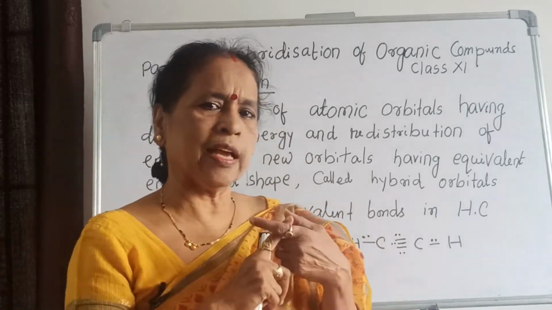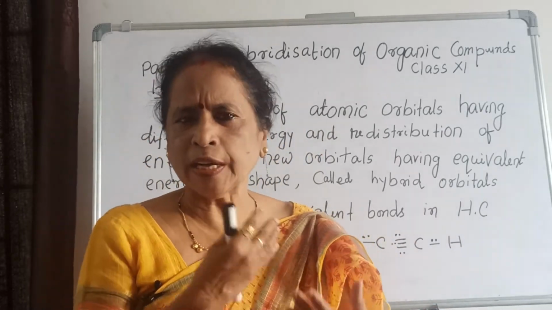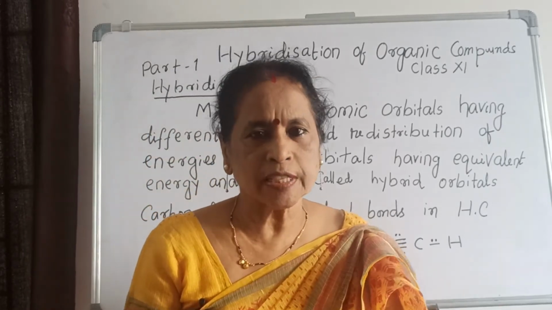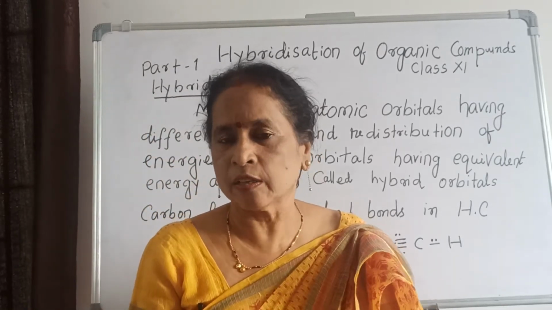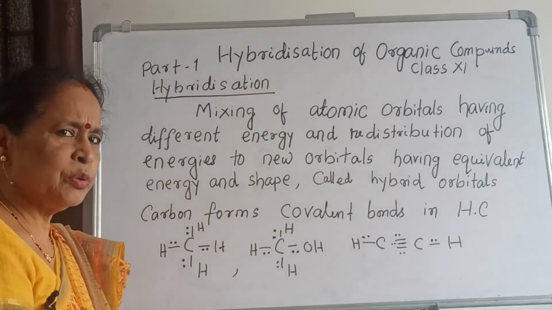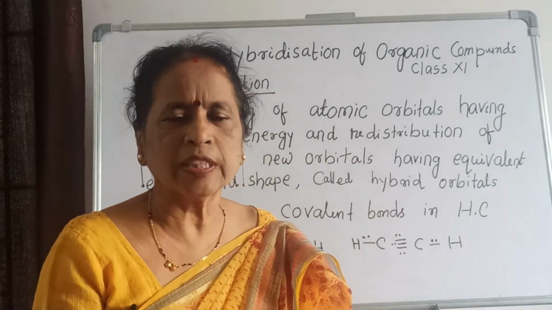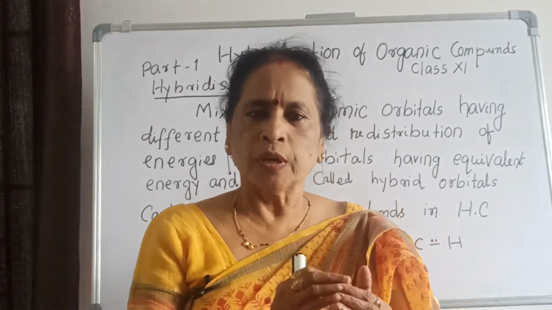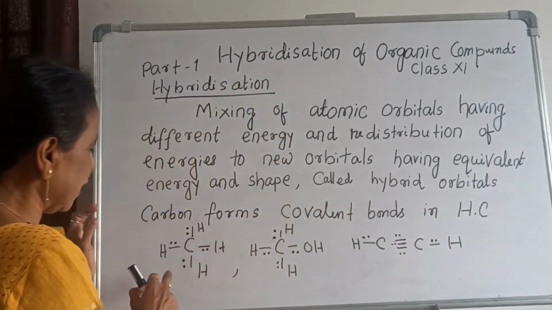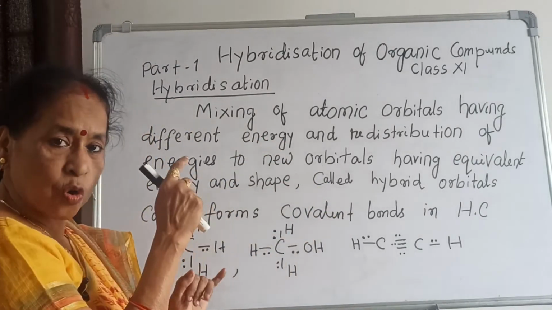But the question is, why does hybridization take place in organic compounds? Why is it necessary to see the hybridization? Otherwise the bonds in organic compounds are not satisfied. Then what happens here? Carbon always forms a chemical bond, that is a covalent bond, with other atoms. Suppose methane. In methane, you can see there are four covalent bonds.